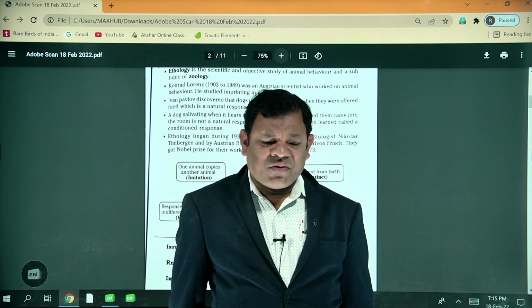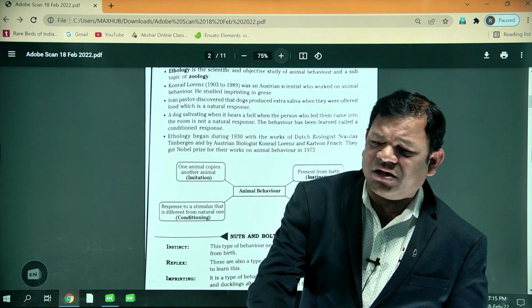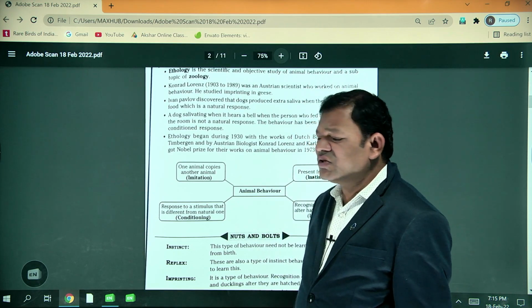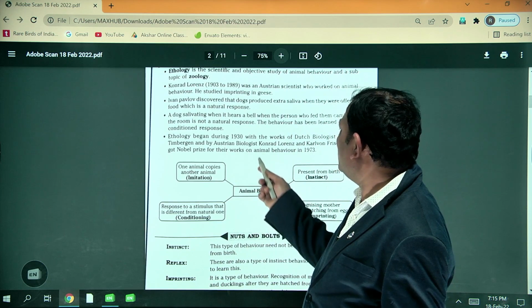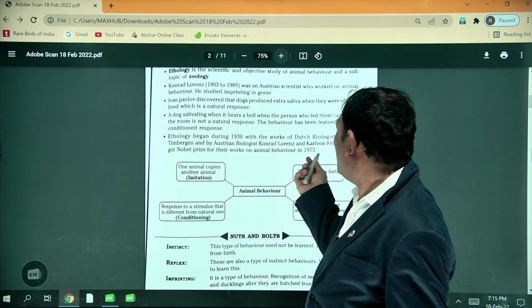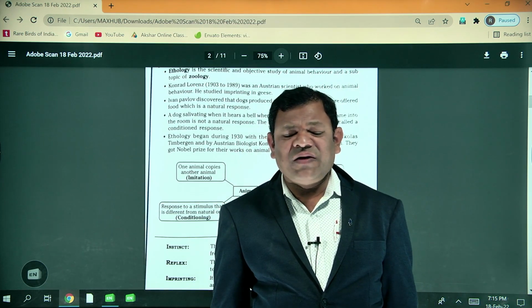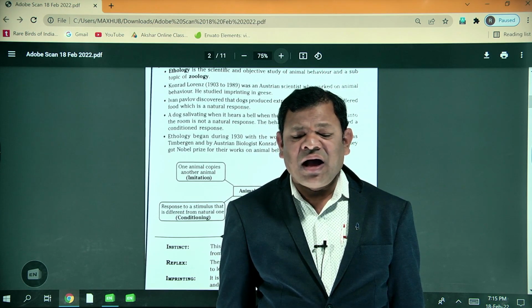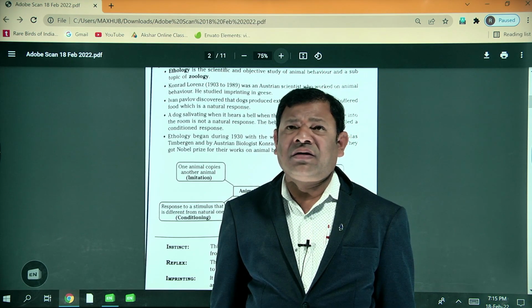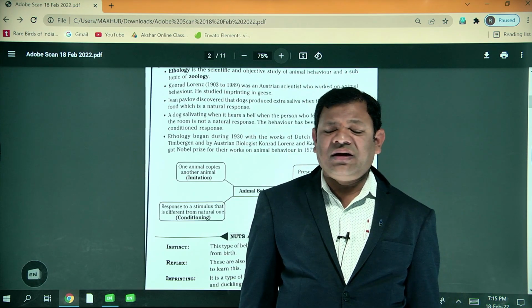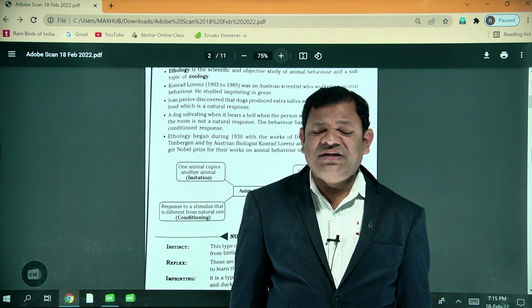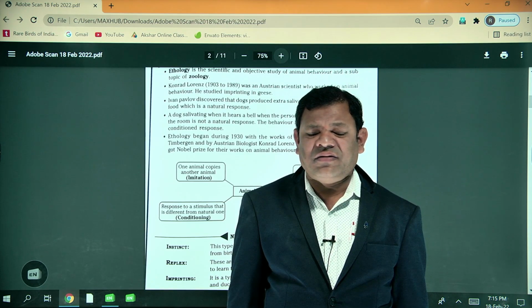So these are the three scientists who got the Nobel Prize. Students, they discovered animal behavior in 1930, but they got the Nobel Prize in 1973. After 43 years they got the Nobel Prize. So keep in your mind, patience is required for everyone.